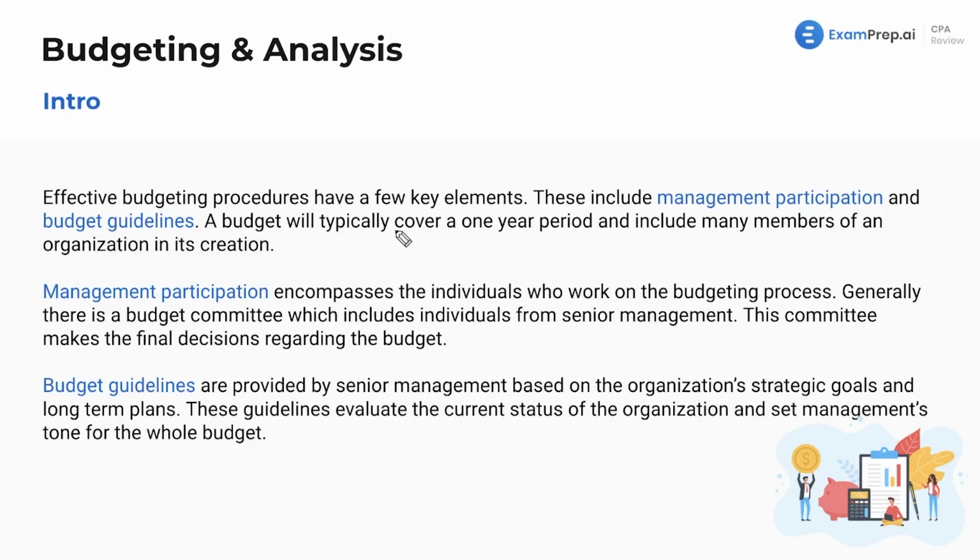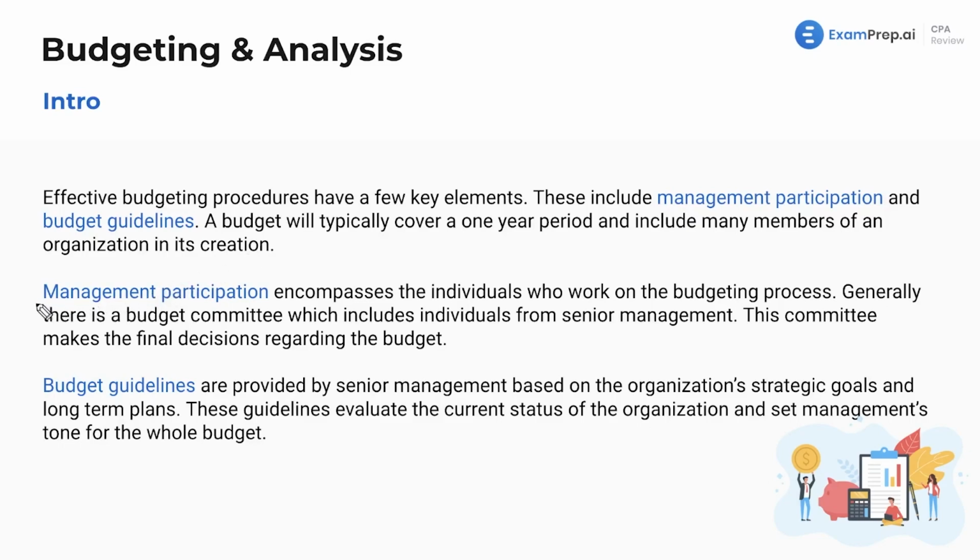A budget will typically cover a 1 year period, which is not too groundbreaking, I don't believe, and include many members of an organization in its creation. You probably want the accountants in there as well as the people on the ground who are the ones spending the money, because you can't just say, hey, salespeople, you're not going to spend too much money this year, when it's maybe how they make a lot of money is they spend a lot of money. So you want everyone in on the decision.